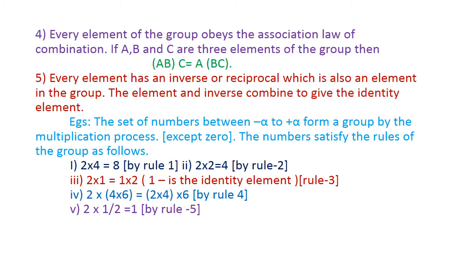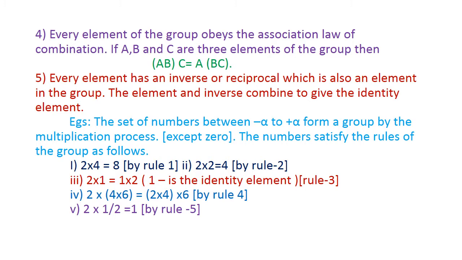Now consider the first rule. The product of any two elements must be present in the group. Let us consider 2 into 4, that will be equal to 8. The 8 is also present in the group. The square of an element must be present in the group. This is also the first rule. 2 into 2 will be equal to 4, that is, 2 square will be equal to 4. The 4 is also present in the group.